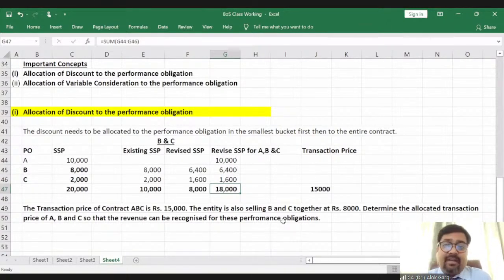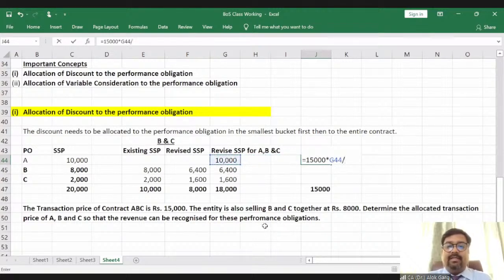Now we need to allocate this 15,000 in the ratio 100:64:16. So 15,000 multiplied by 10,000 divided by 18,000, then 15,000 multiplied by 6,400 divided by 18,000, and again 15,000 multiplied by 1,600 divided by 18,000.